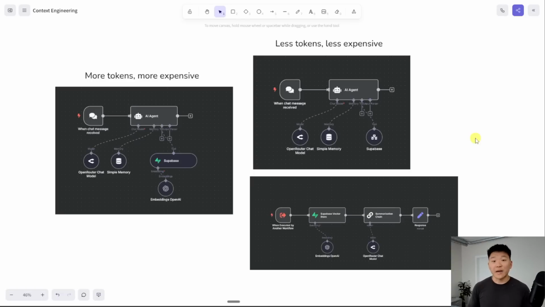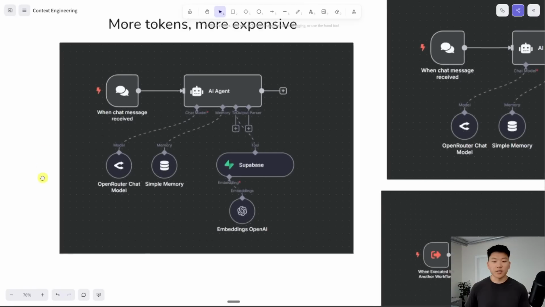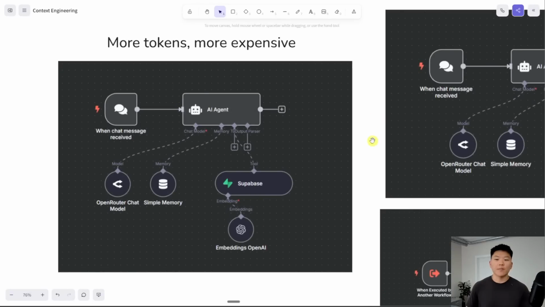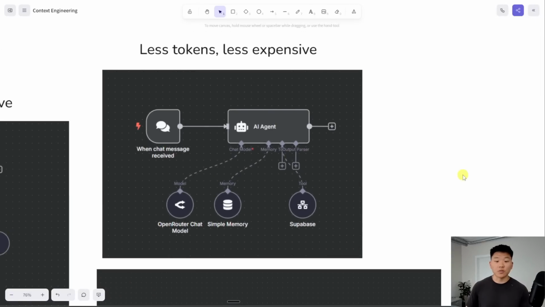Another cool way you could think about summarization is, it doesn't have to be a vector database, but in this case, let's say it is. What you're doing over here is you're giving the agent access to the vector database, and everything it pulls back gets processed by the AI model, which could be tons of tokens and it could get expensive. But over here on the right is a cool thing that you can do where you're going to do RAG in a sub workflow.